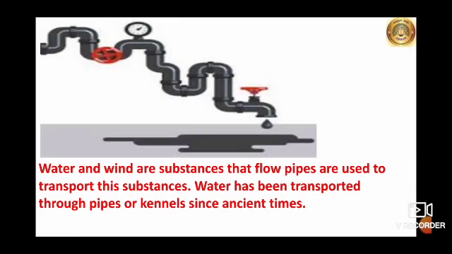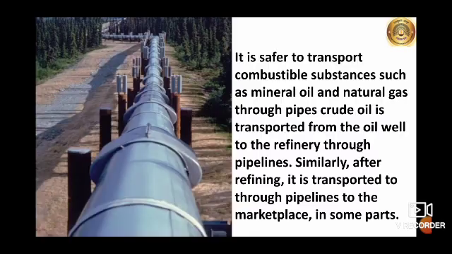Children, water and wind are substances that flow. Pipes are used to transport these substances. Water has been transported through pipes or canals since ancient times. It is safer to transport combustible substances such as mineral oil and natural gas through pipes. Crude oil is transported from the oil well to the refinery through pipelines. Similarly, after refining, it is transported through pipelines to the marketplace in some parts.